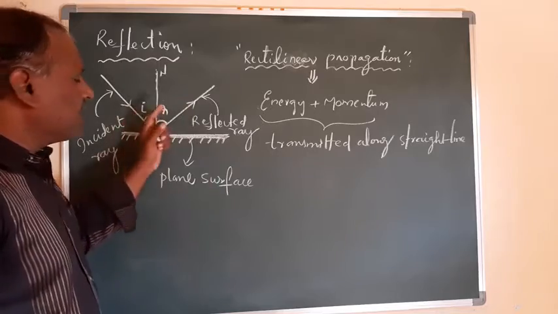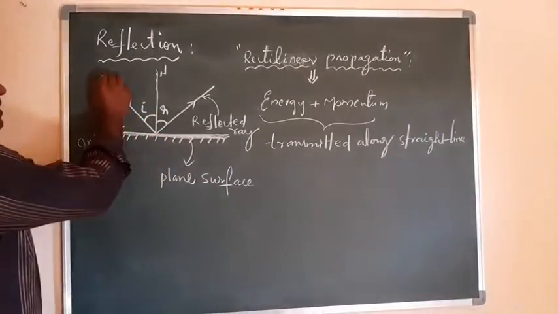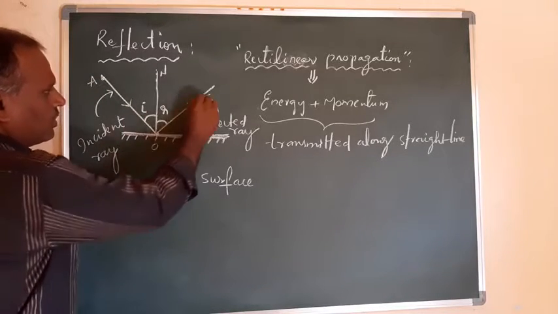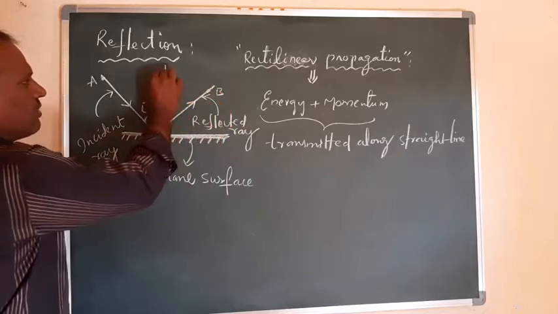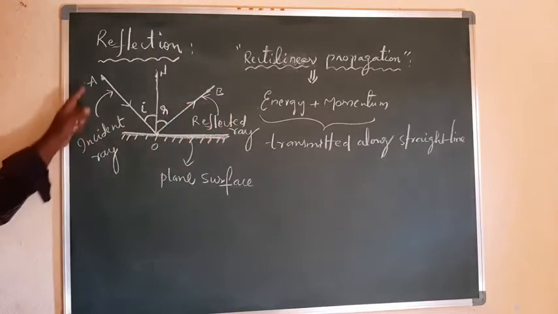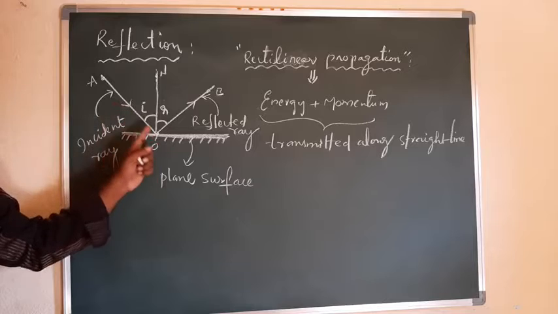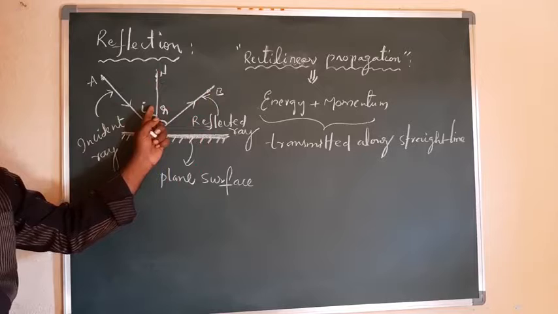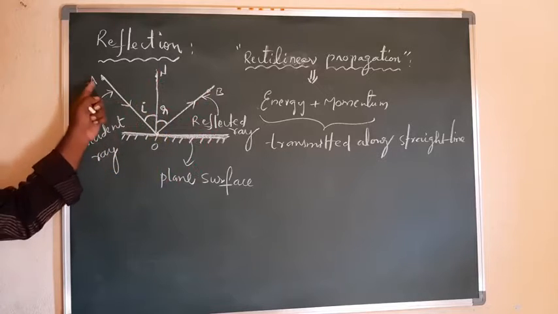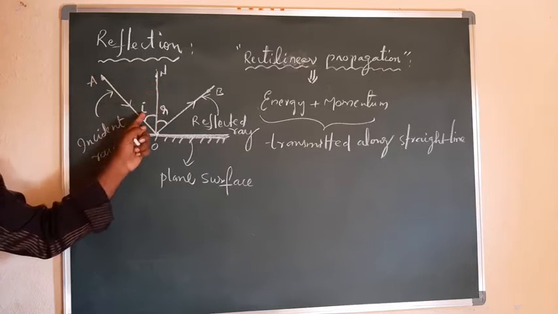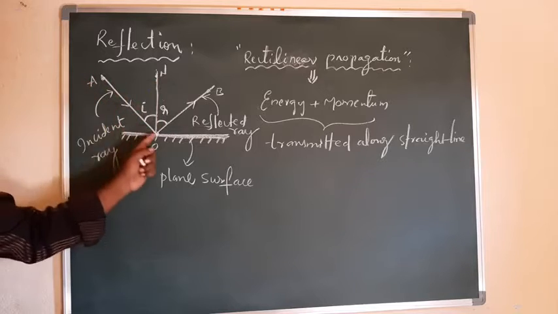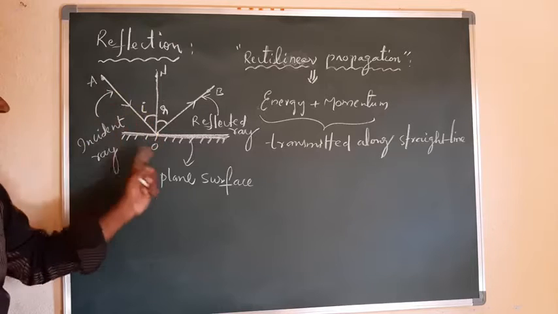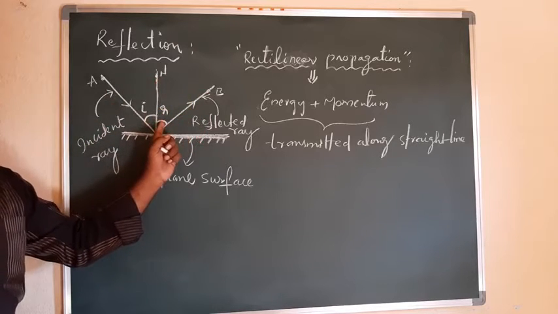So here, what are these I and R? If I represent this point as A, this point as O, here I have taken B, and this one I have taken as N. So AO is the incident ray, OB is the reflected ray, NO is the normal, and the angle made by the incident ray with the normal is called the incident angle, which is nothing but angle AON. Angle AON is the incident angle, and angle NOB is the reflected angle.